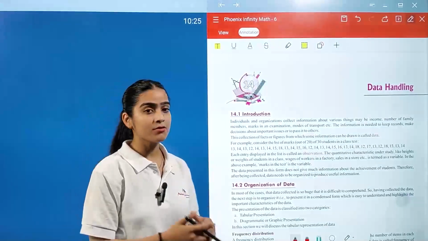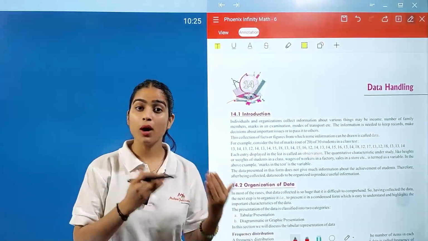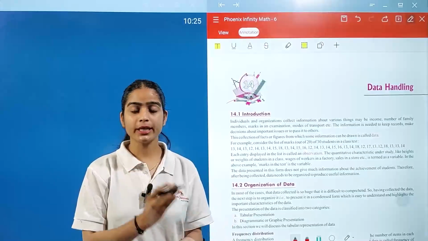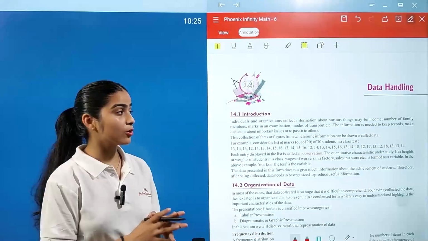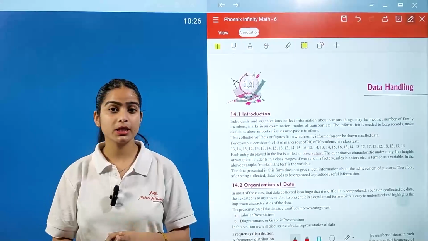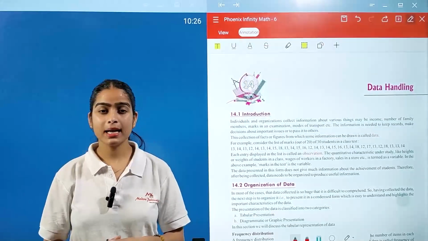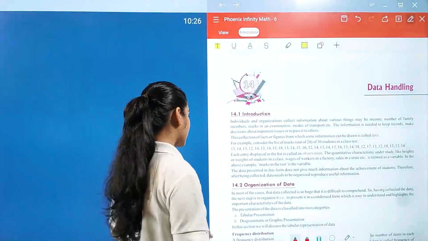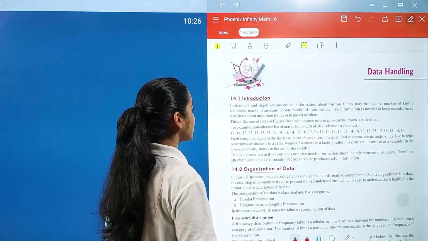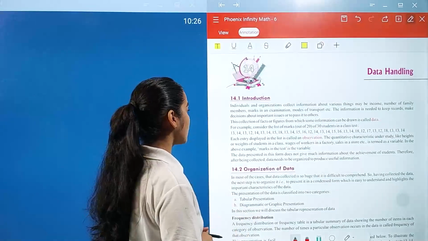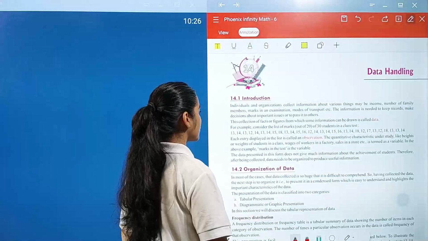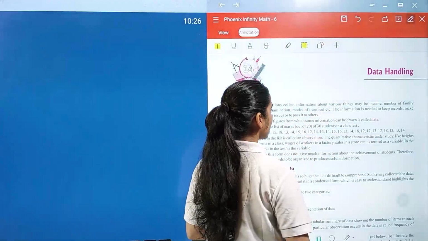Now handling means when you collect this data, you have to handle it, you have to interpret it, you have to analyze it. So this is your data handling, and in this chapter we deal with the different methods which we use for handling our data. So let's get started. Individuals and organizations collect information about various things, maybe income, number of family members, marks in examination, modes of transport, etc.